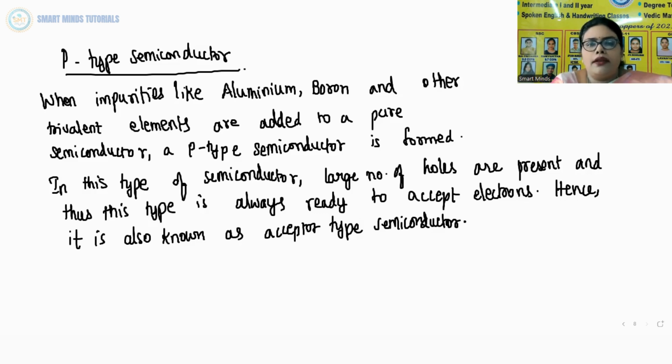In n-type, electrons were in large quantity, and here a large number of holes are present, which is why it is always ready to accept electrons. So this is called an acceptor type semiconductor, and n-type was called a donor type semiconductor because it was ready to donate electrons.